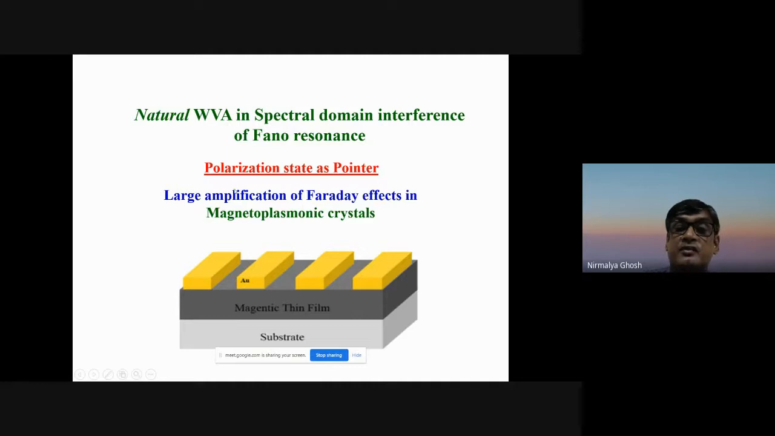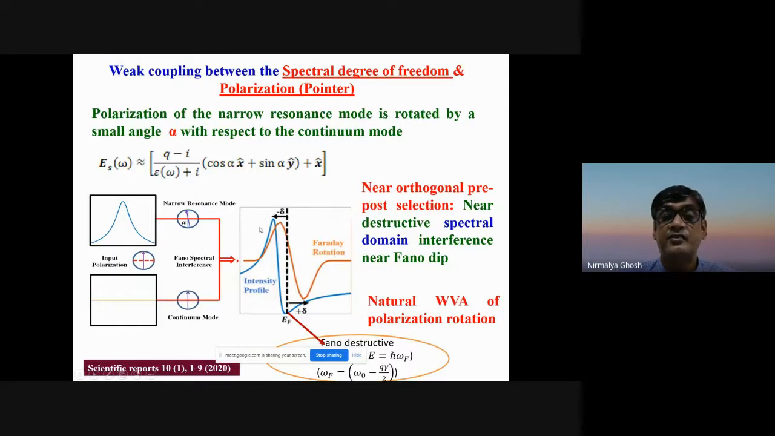Unlike the previous case, here we use polarization state as a pointer. In the previous case, of course, the pointer was a spectral response. Before that, in the spin Hall case, the pointer was a spatial Gaussian mode. In that case, polarization was the system, and we did pre and post selection using polarization. But here, we use polarization state as a pointer, and this is the philosophy.